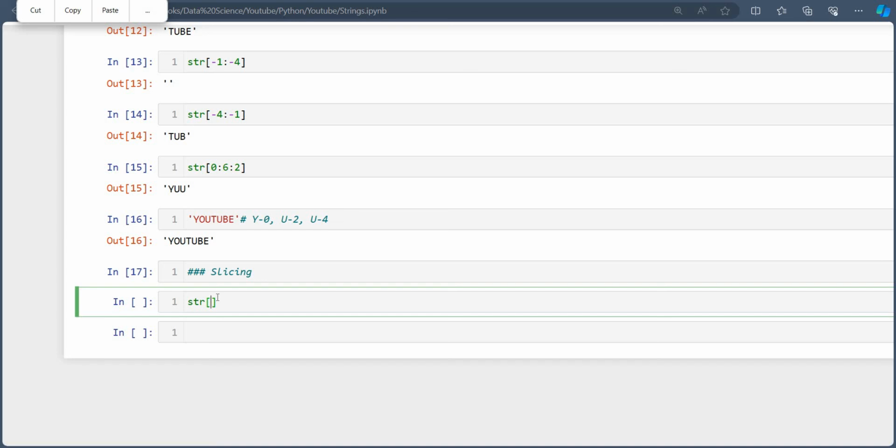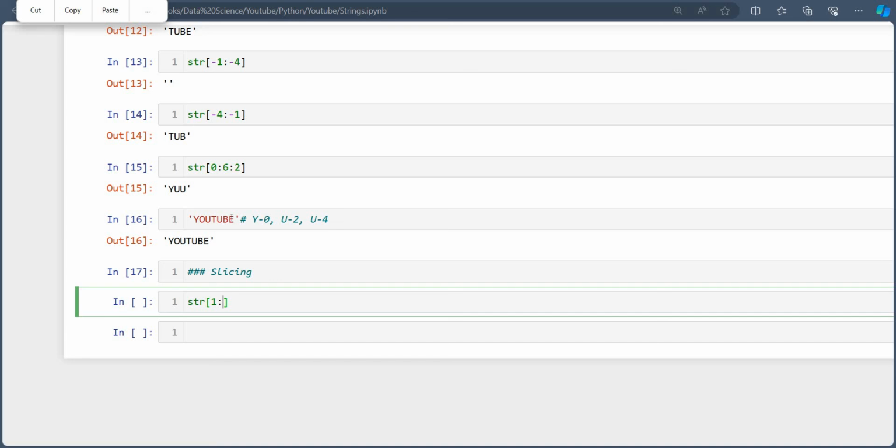You have to remove the first value, which is Y, and the last value. They have asked us to remove the first and last value of the string, so the index will start from 0. Now where does it end? It ends at e.